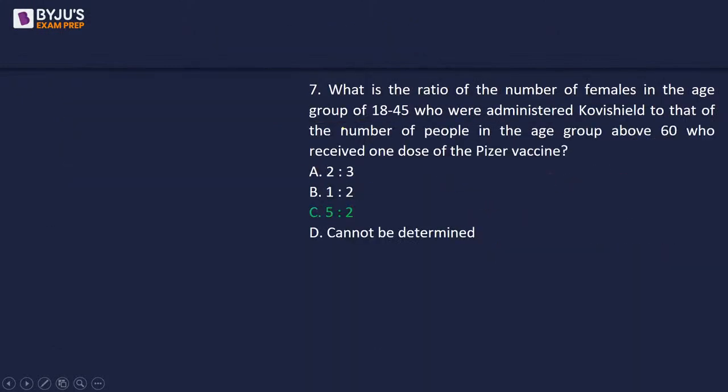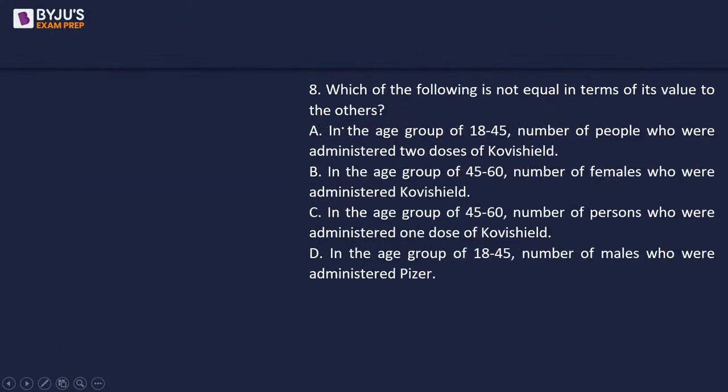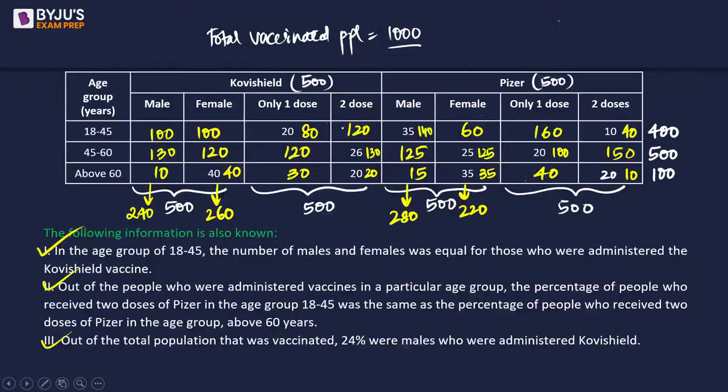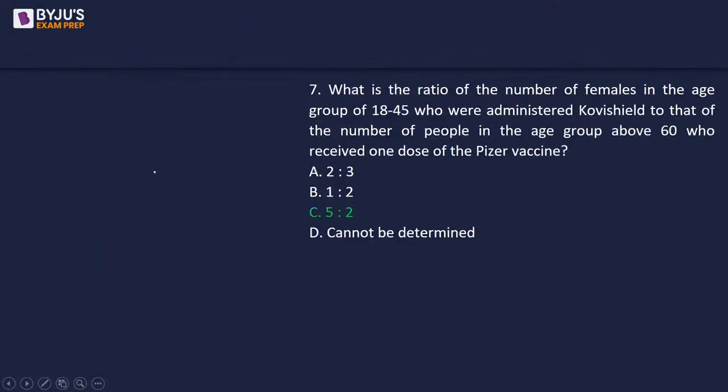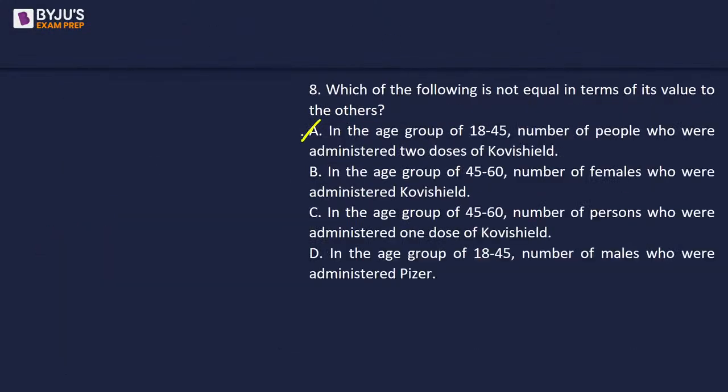Okay, so we need a unique value. So if we look at this, it says 120. We can see 120 at a lot of other places as well. So it's not unique, right? Okay, so this will not make sense.